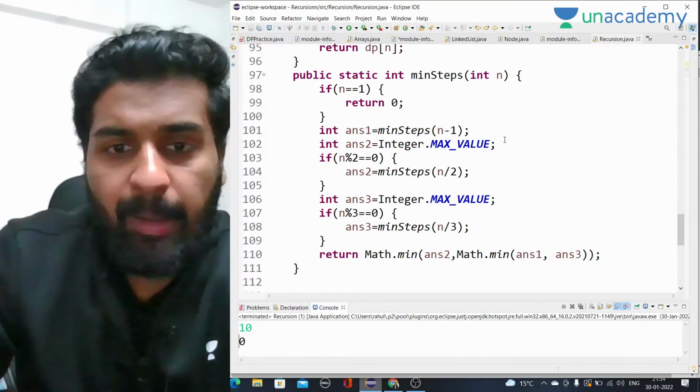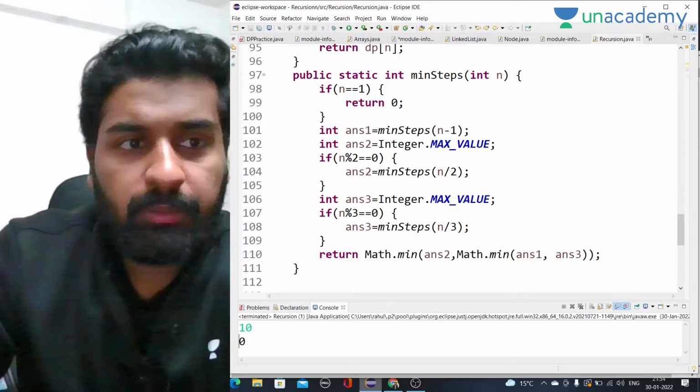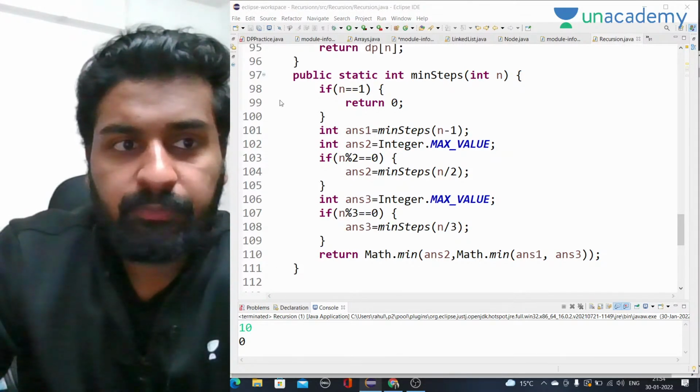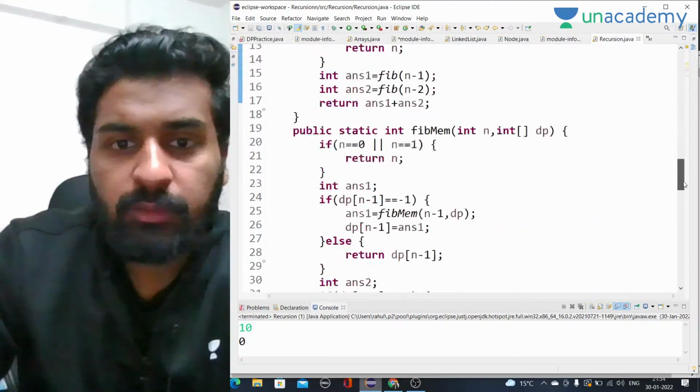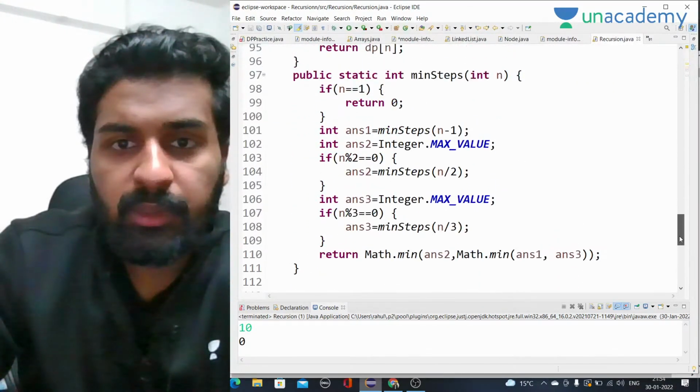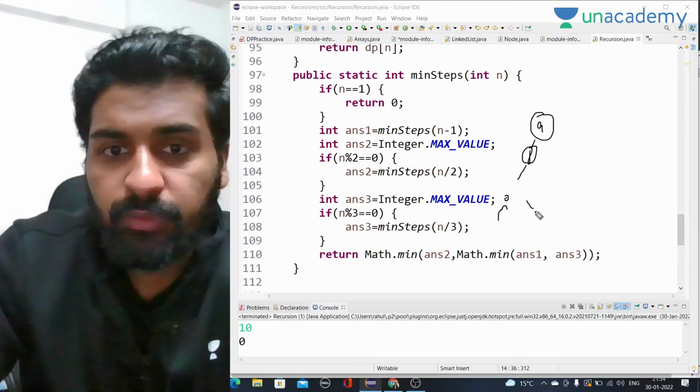It should not be 0 because we are calling for n is equal to 10. If n is 1, we have to return 0. Answer 1 will call for 9, then it will call for 8, and so on, so from the right side it will return 0. If n is not divisible, it will return the max value.